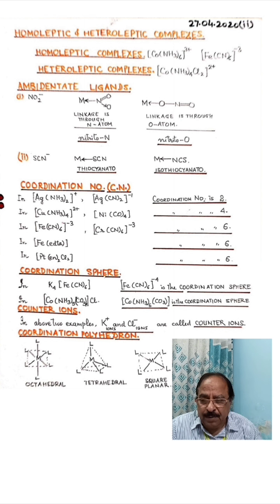But covalent bonds have fixed directions. So when ligands get attached to the central metal atom, they constitute a special spatial arrangement, that means an arrangement in space. This arrangement in space defines the coordination polyhedron around the central metal atom or ion. Okay.